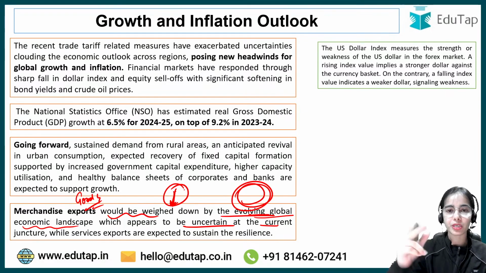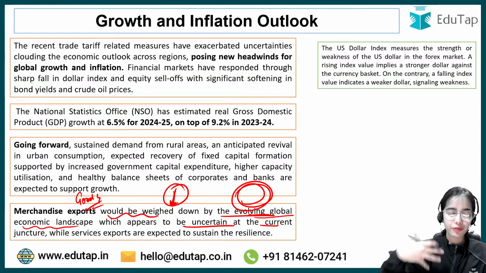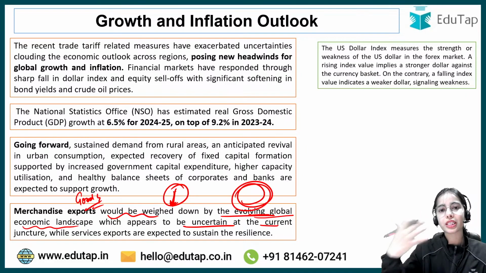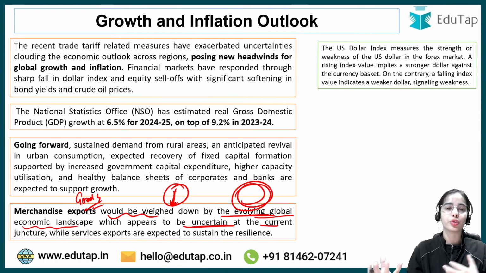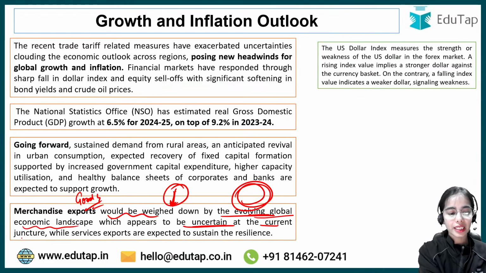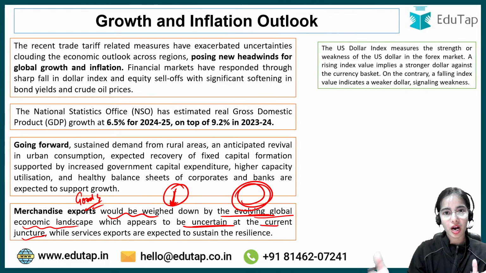So goods exports are going to reduce because of the changes in global policy that are happening. Now this appears to be uncertain because we don't know what is going to happen. The US may take back its decision or continue with it. What kind of future things will happen, we are not aware. The RBI governor has also said that at the current juncture we are not aware of what is going to happen in the future, but services exports are expected to sustain their resilience, and domestic demand is going to support the growth.